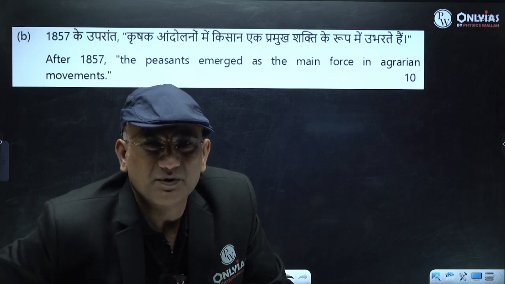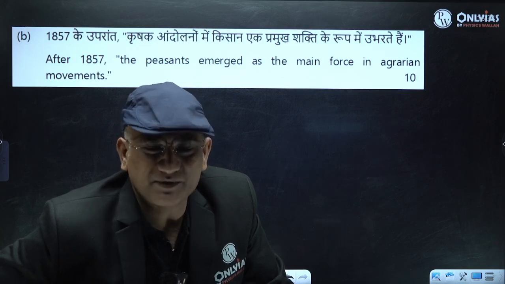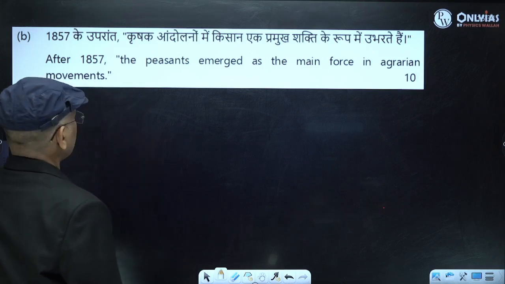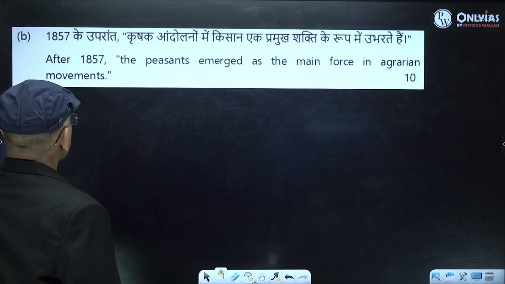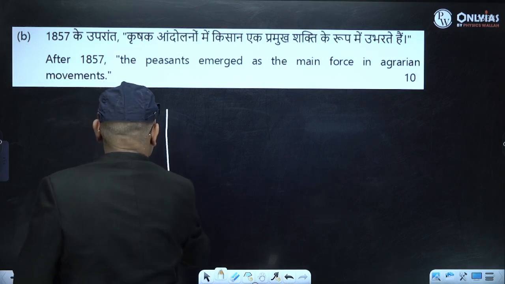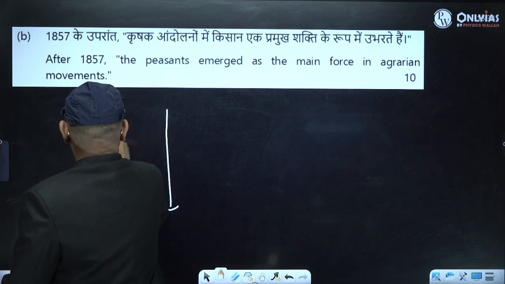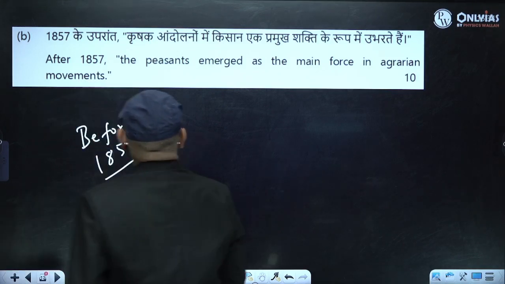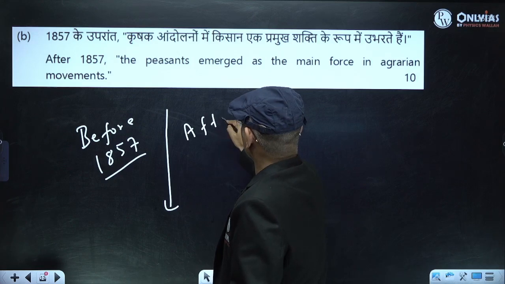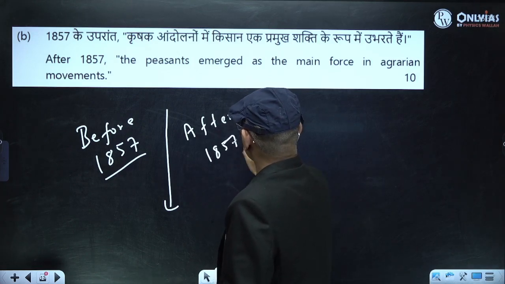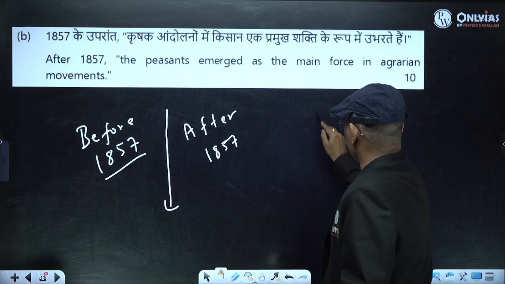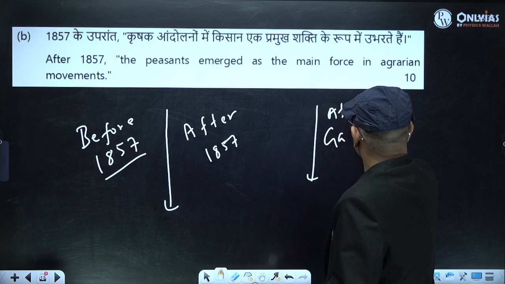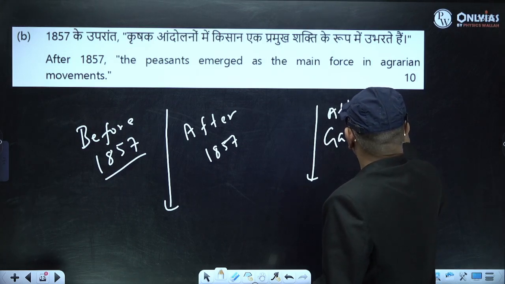So next question is, after 1857, the peasant emerged as the main force in agrarian movement, right? So before 1857 and after 1857, till the Gandhian phase, and then you will see in the Gandhian phase, after Gandhi, right?